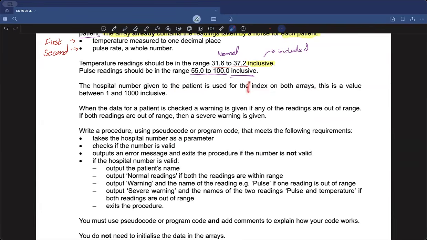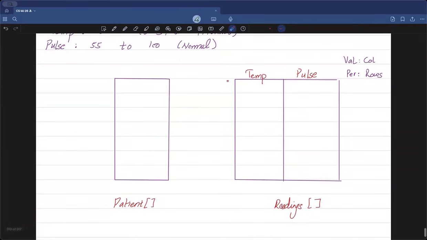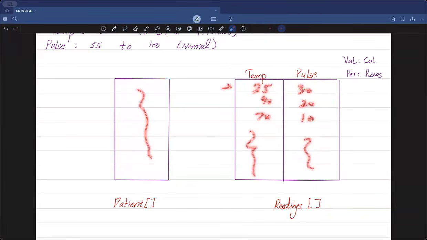Now, whenever we say the word index, this basically means that we are talking about the position in an array. For instance, in this array, we have multiple rows, right? I can say that we can have 25, 30 up here, 40, 20 up here, 70, 10 up here, and so on. We might have a lot of values in either array. But how will I get to know that this specific row corresponds to the information for patient number 1, patient number 2, patient number 3, and all that?